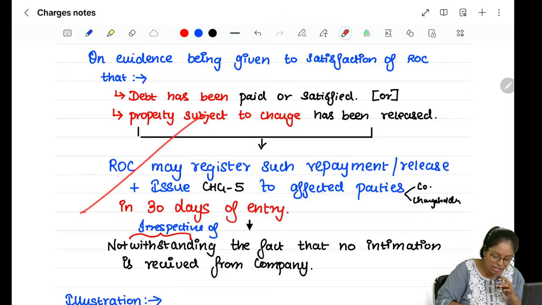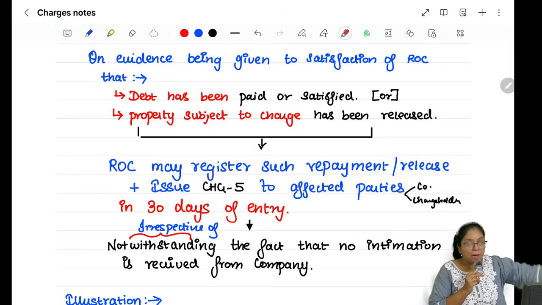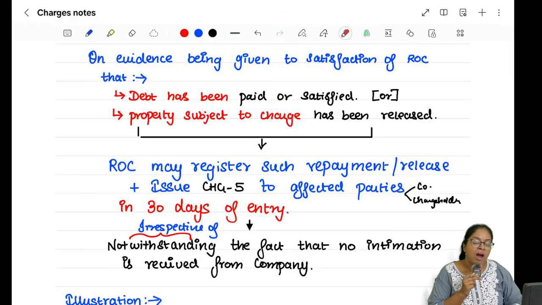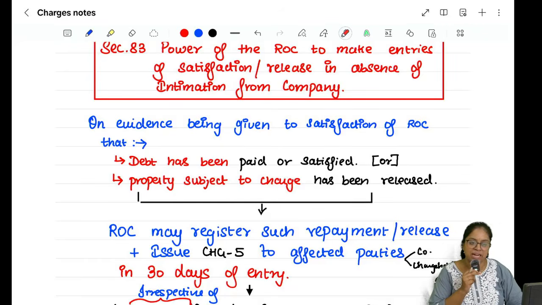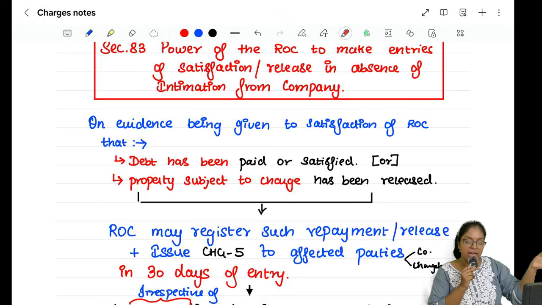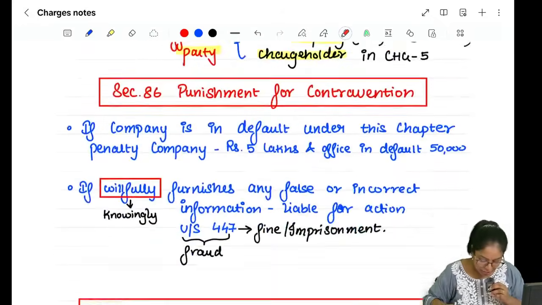This section applies notwithstanding the fact that the company has not informed anything to the ROC, and the ROC itself came to know about it. It has sufficient evidence to prove that the charge has been satisfied. In that case, it can go ahead and register the satisfaction of charge in the register and issue CHG 5, right?